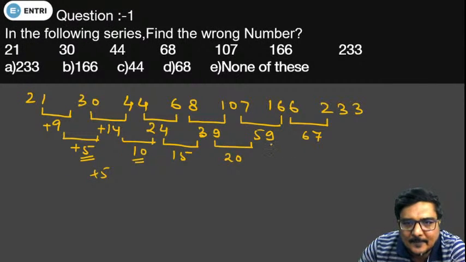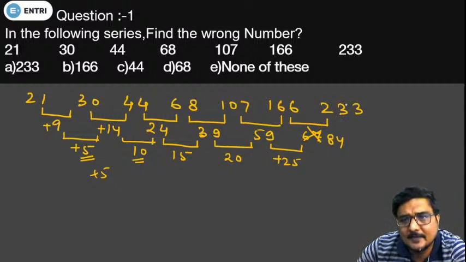So the difference here should be 25, but the difference here is not 25. So the number which will come here instead of 67 will be 84, and accordingly the number which will come after this will be 250.